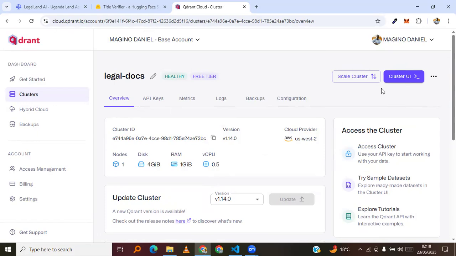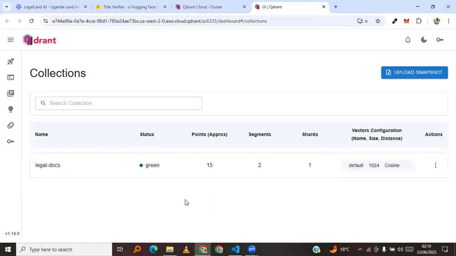So to view that data, just a minute, let's head over here. Yes, so this status shows that the data is running. It's okay. There is nothing wrong with the data. The data is very fine, as you can see. We have even the default 1024. This is what is being used by the embedding model to do the embedding of this data, converting it to vector representations when we upload the data to it.